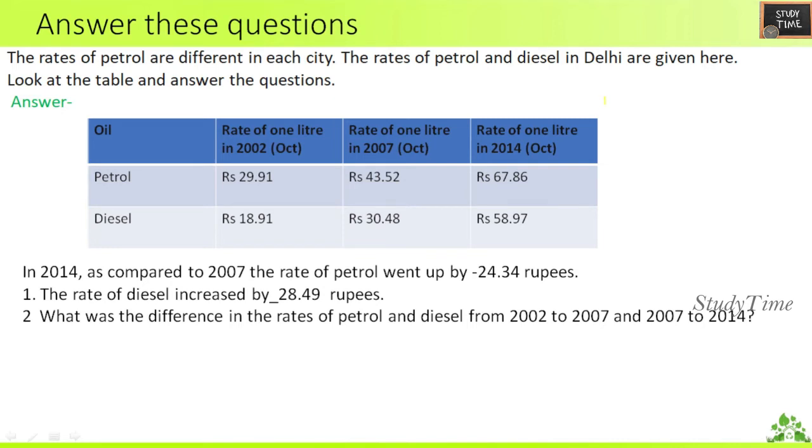The rate of diesel increased by 28.49 rupees when you compare 2014 and 2007.